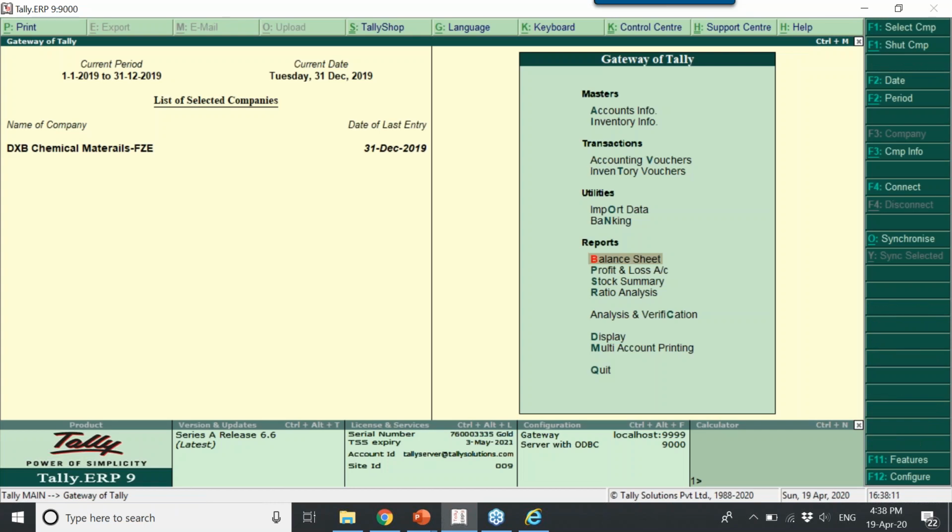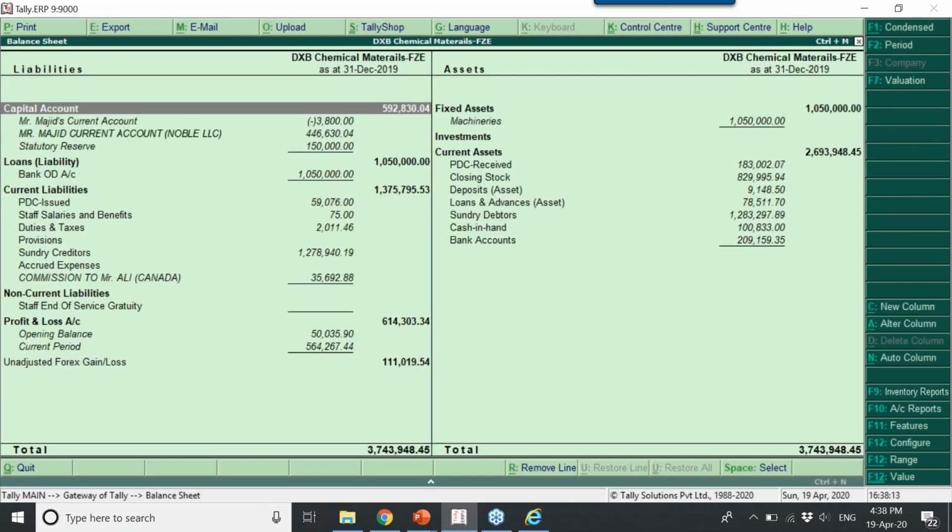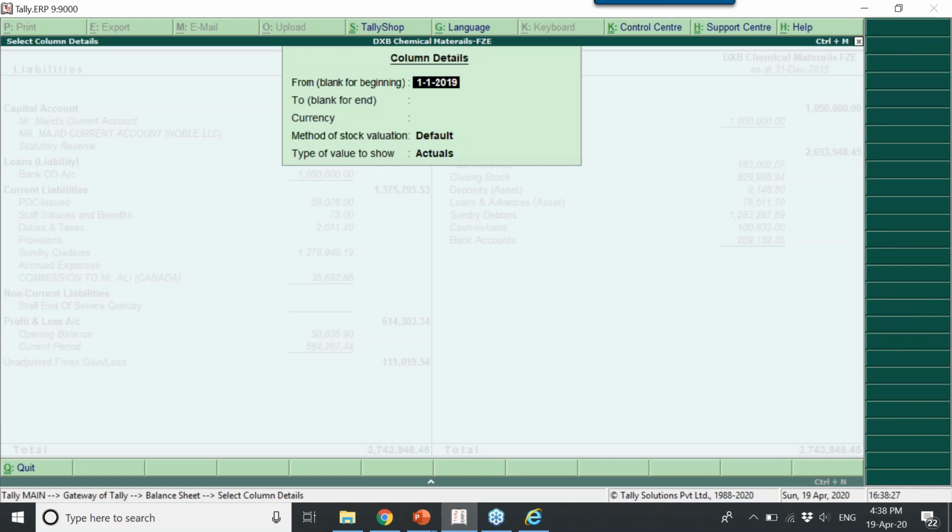Not only that, if you are in a specific report and want to view it for a specific period, nothing but as of December, this is fine. I want to view for a specific period. Then press Alt C. You can specify the period here.